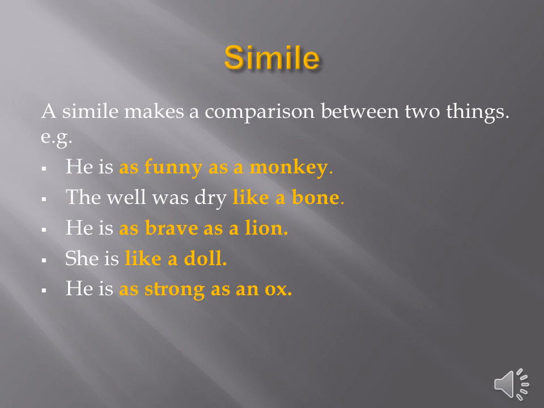The well was dry like a bone. Here you can focus on the word like. Third, he is as brave as a lion. Now we already know a lion is known for its bravery, so I'm comparing him with a lion. He is as brave as a lion. Fourth, she is like a doll. Fifth, he is as strong as an ox.